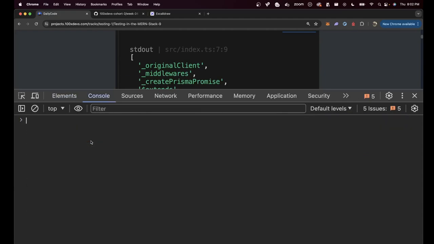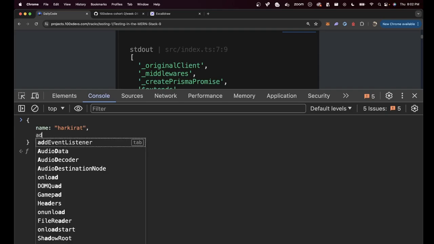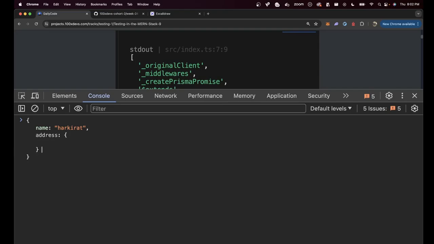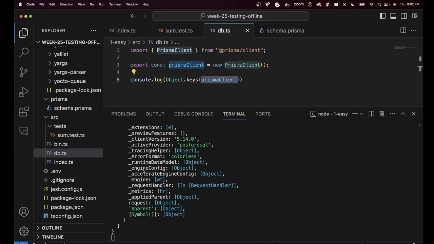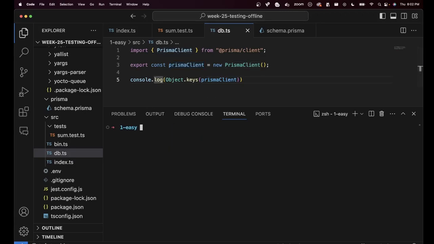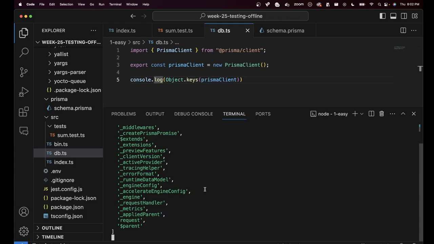I mean, if my object looks something like this, name is Harkirat and address is an object which has city and country, then Object.keys should give me name and address, the top level keys of this object. If I log just this much, you will see we have a lot of keys. Request is just one of the keys.